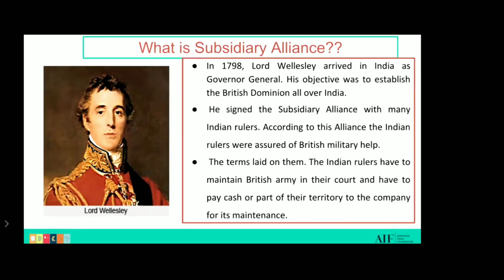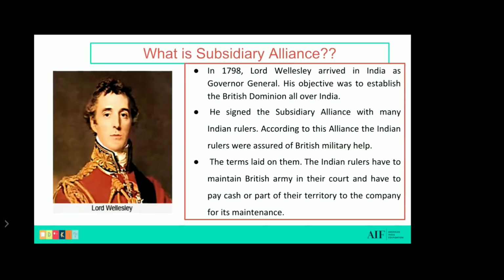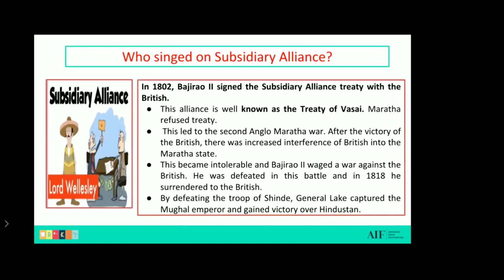Now you can see here the picture, the photo of Lord Wellesley. Okay, so now let's see the next slide. Now, who all signed this subsidiary alliance? Let's see. In 1802, Bajirao II signed the subsidiary alliance treaty with the British. This alliance is well known as the Treaty of Vasai. But many Marathas refused this treaty. This led to the Second Anglo-Maratha War.